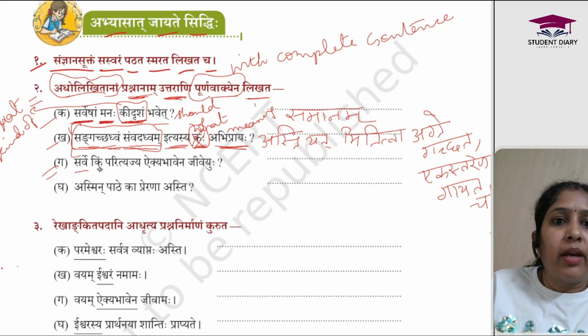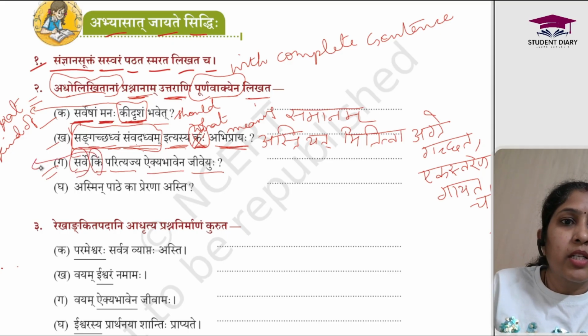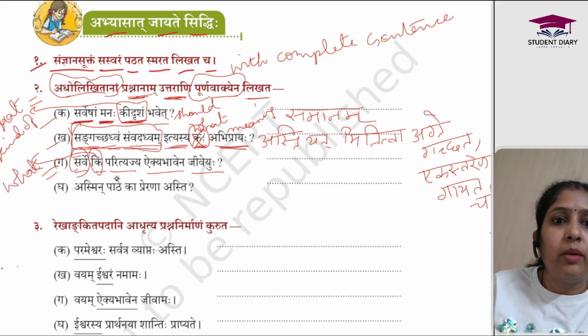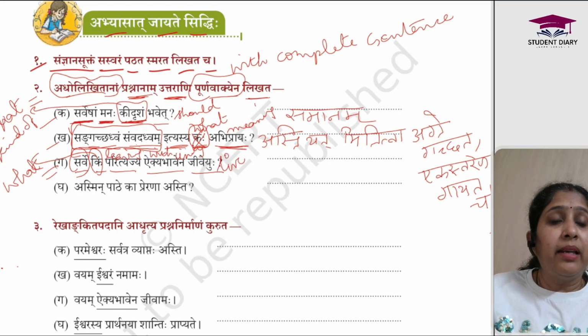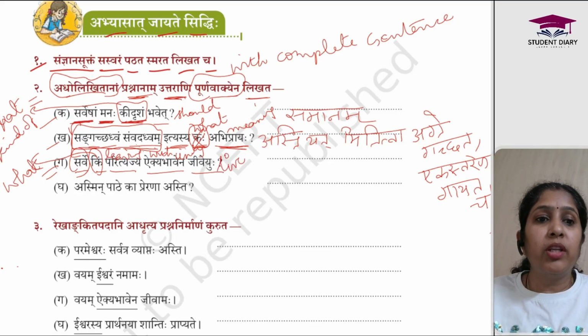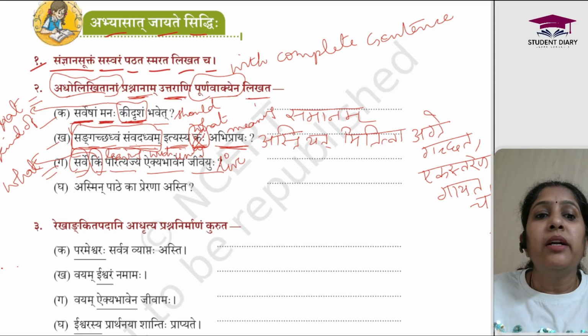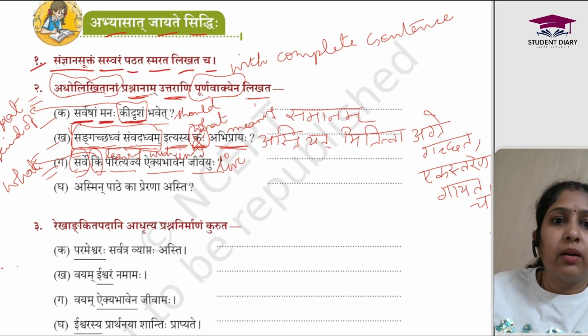Next one. Sarve kim parityajya ekya bhaven jiveyuhu. Sarve means all. Kim is the question word now. Kim means what. Parityajya means leaving. So what should we leave behind? Ekya bhaven means with unity. Jiveyuhu means live. So by leaving what behind should we live with unity? By leaving behind the feeling of Vaimanasya. So we will be saying Vaimanasya Bhavam.